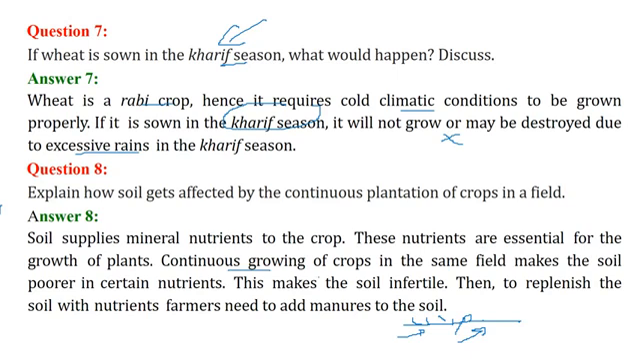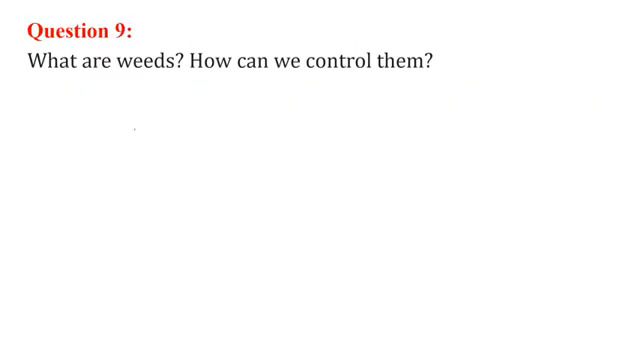Continuous growing of crops in the same field makes the soil poorer in certain nutrients, because the plant will be taking those nutrients. So this makes the soil infertile. So you need to replenish it. To replenish the soil with nutrients, the farmer needs to add some manures to the soil, or he can also go for fertilizers.